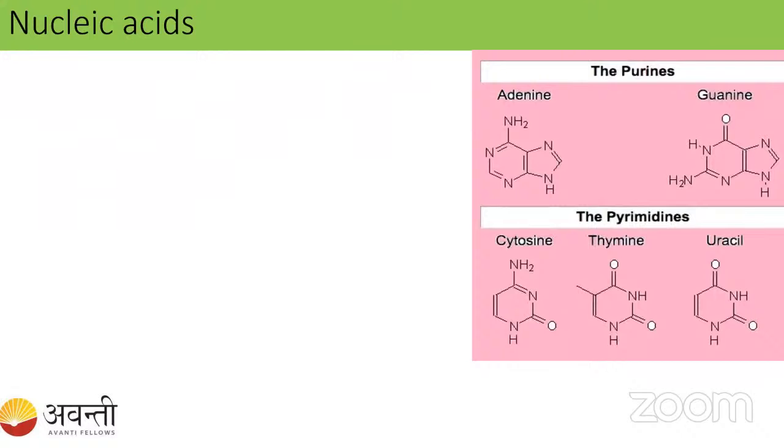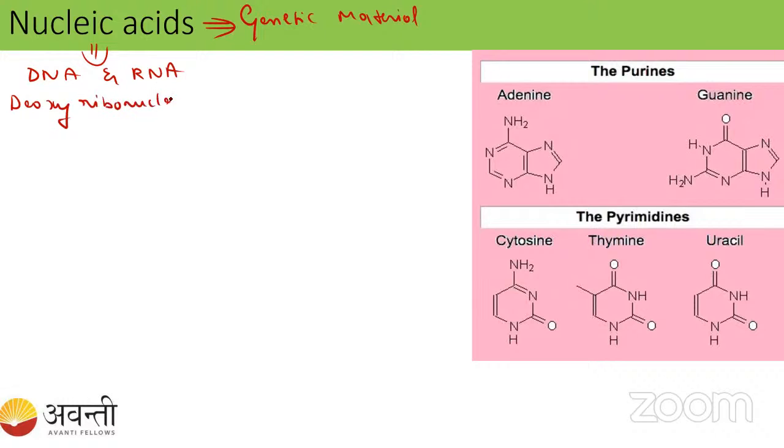So let us go to the nucleic acid. Can you tell me what is the nucleic acid, students? All of them know that, right? It acts as genetic material. Whenever we are talking about the genetic material, two things will come. One is DNA and another one is RNA. What is the DNA full form? Deoxyribonucleic acid. When it comes to the RNA, it is ribonucleic acid. Right, students? Okay.